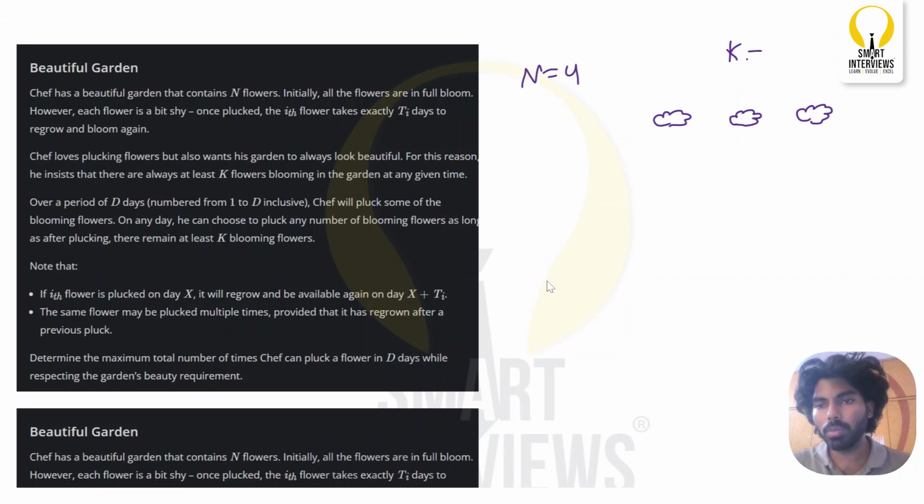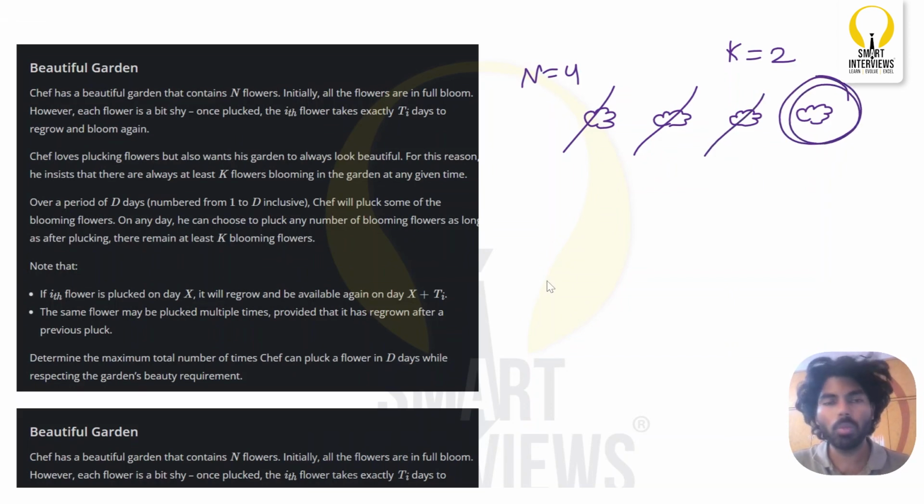Let's assume k equals 2 and the number of flowers is 4. Initially all of them are blooming. Can I pluck this? Yes, because there are 3 blooming flowers remaining. Can I pluck this? Yes, there are 2 blooming flowers. Now can I pluck this? No, you cannot, because there would be only one blooming flower. How many blooming flowers does the chef need? At least 2 blooming flowers.